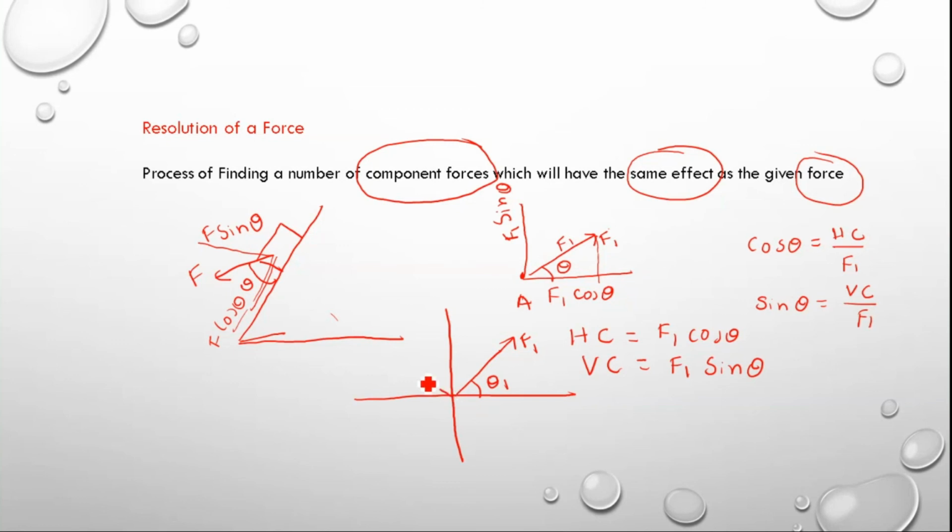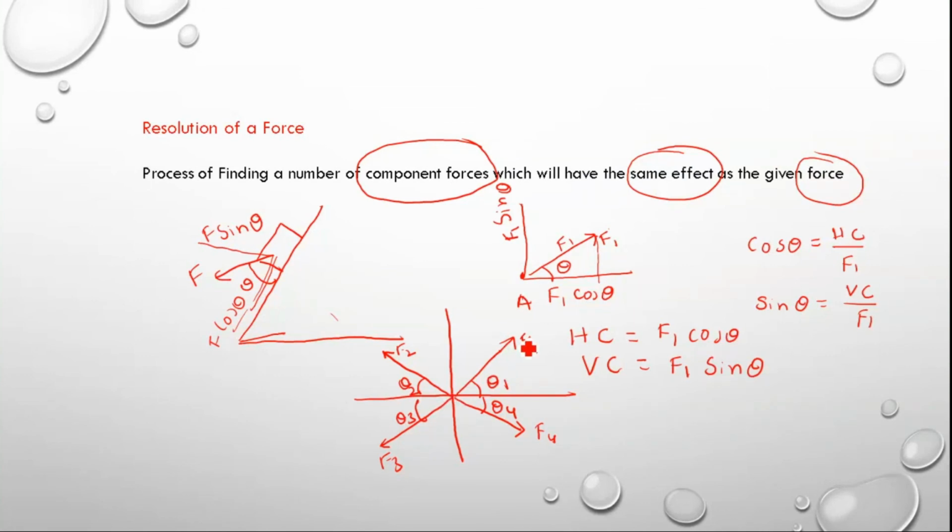F2 is acting with an angle of theta 2 with the horizontal. F3 is acting with an angle of theta 3, and F4 is acting with an angle of theta 4. So I have given four concurrent forces. Why? Because their lines of action are meeting here.